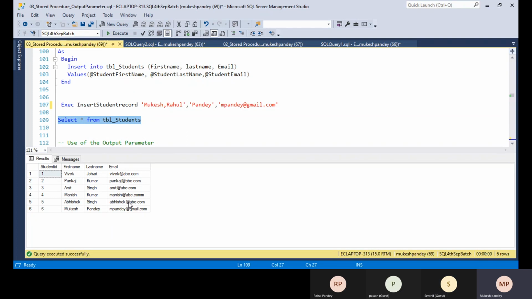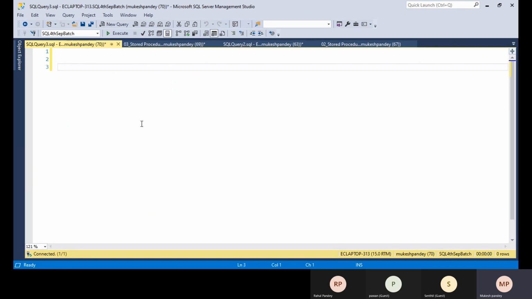Yes, in real time we will be using the same thing, and it is possible, but only when we use a user defined table value function. I'm giving you the idea of what we'll do. For example, suppose I pass Mukesh, Rahul. The table value function splits them, Mukesh in one row and Rahul in the second row.